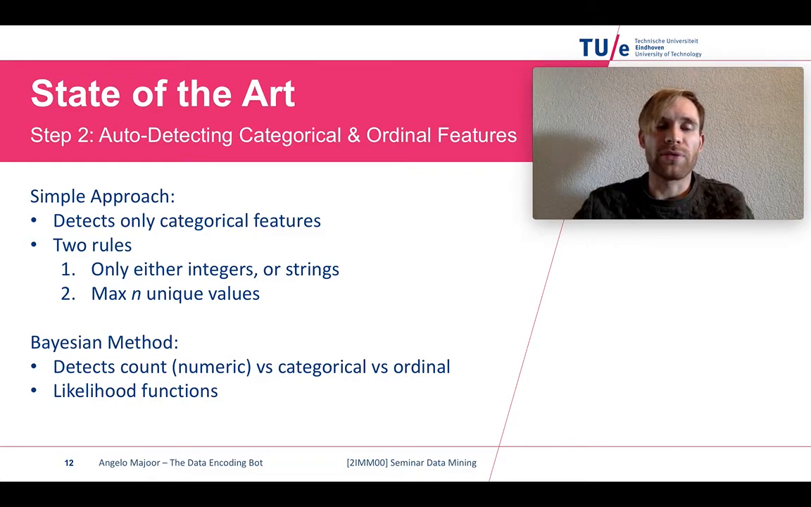There's another more sophisticated method, which is the Bayesian method. It detects count, so numeric values, versus categorical data versus ordinal data. And it has a more statistical approach where it uses a likelihood function for each of these data types to determine how likely it is that a feature has that particular data type.